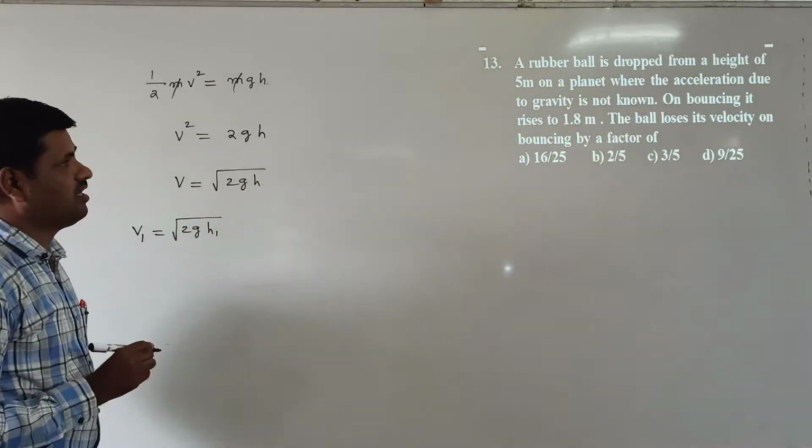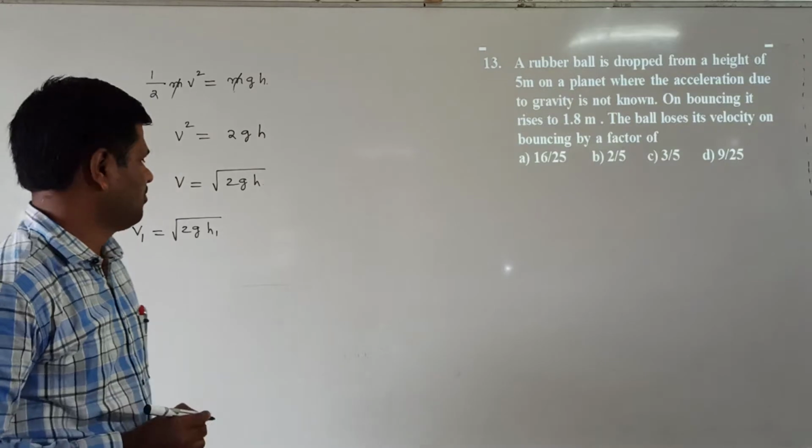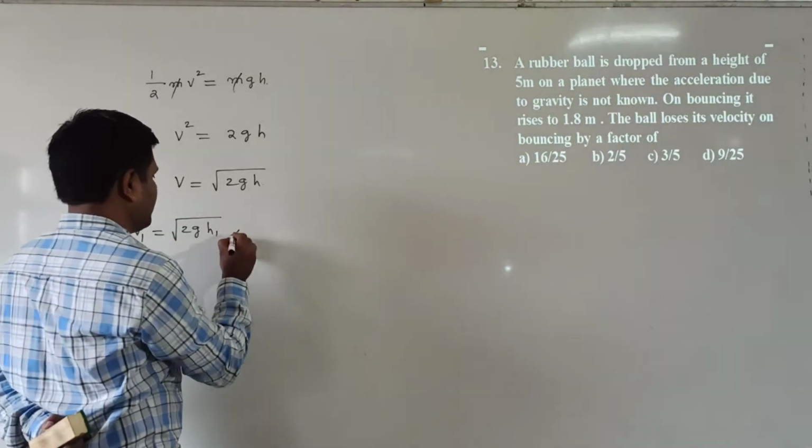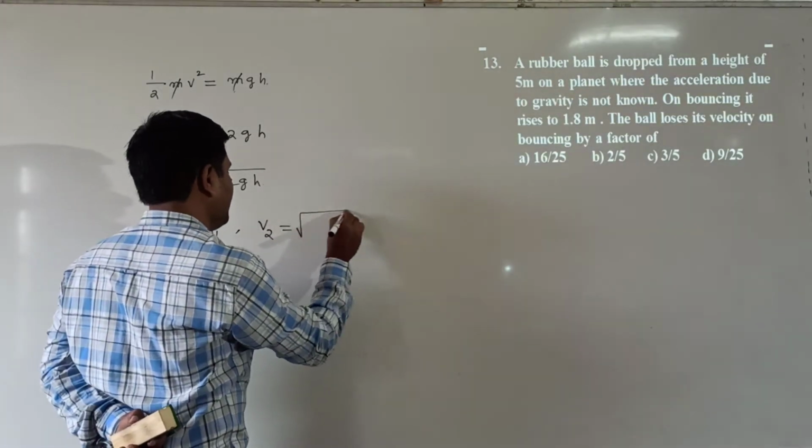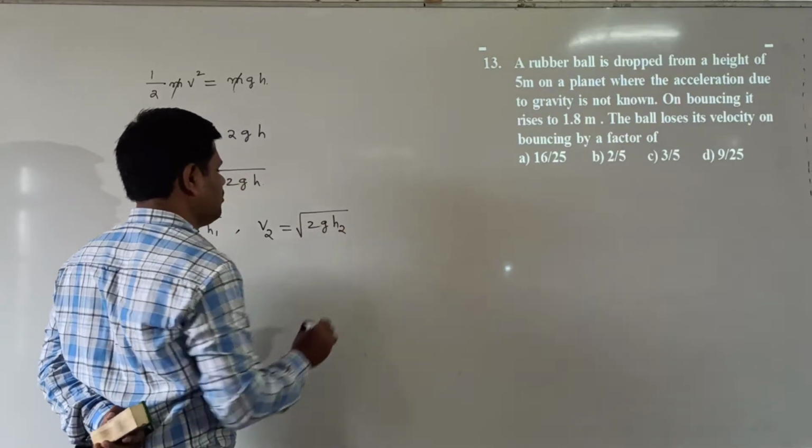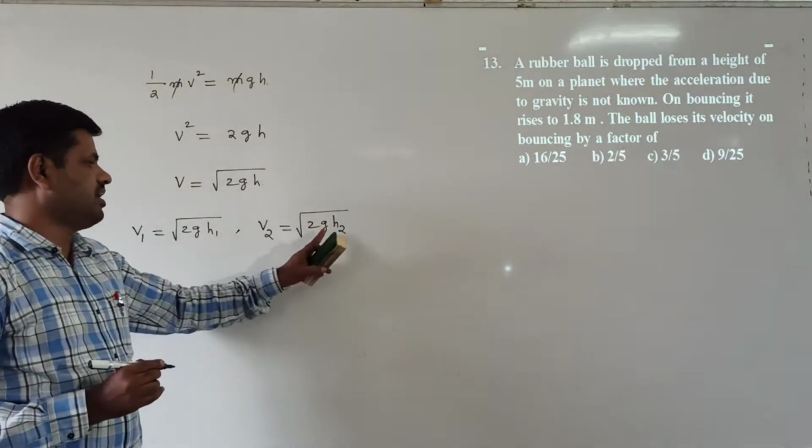First, it is falling from height h1. Now v1 is equal to under root of 2g h1. And second, it rebounds to the height h2. Here v2 is equal to under root of 2g h2.